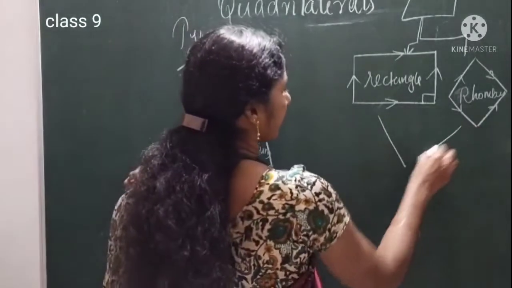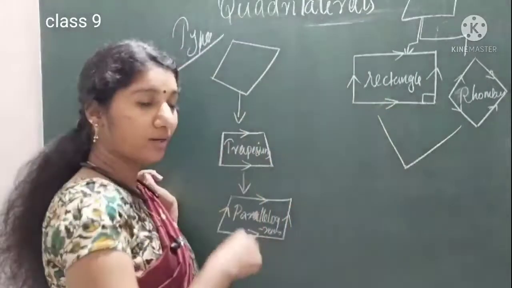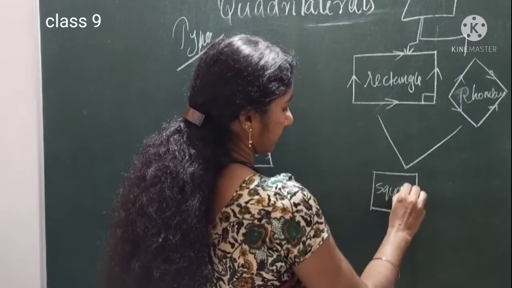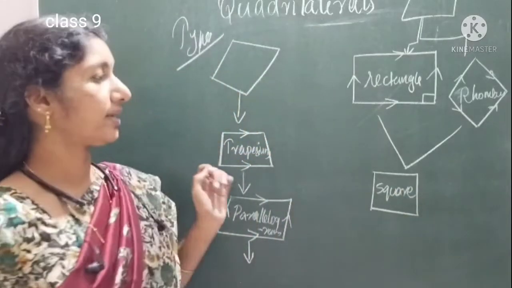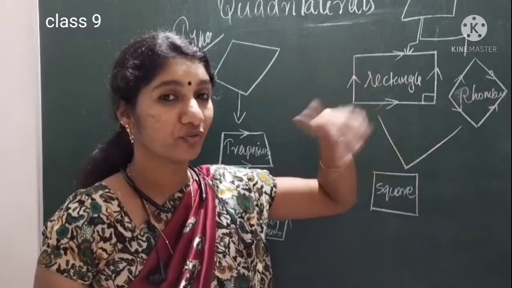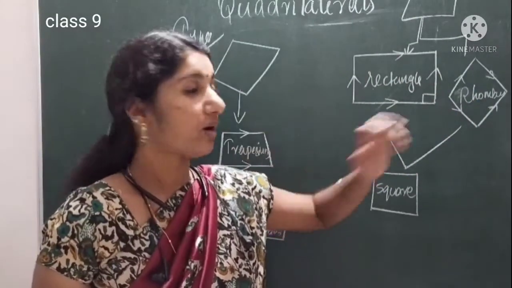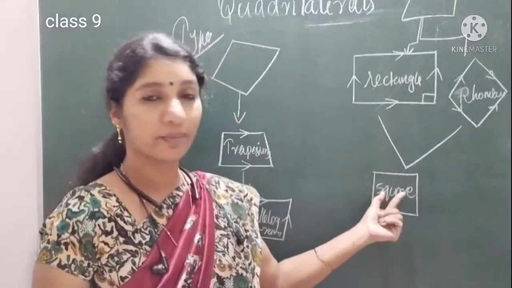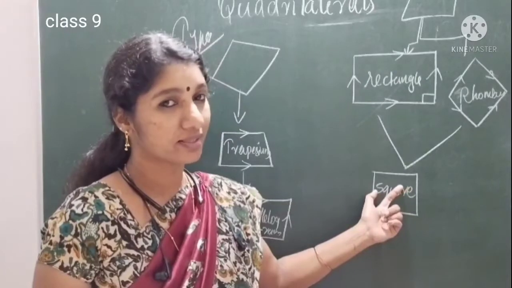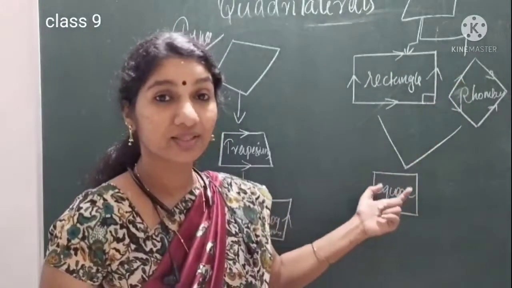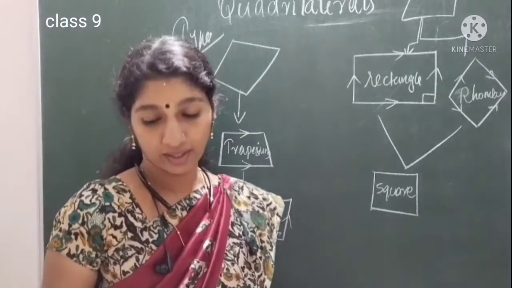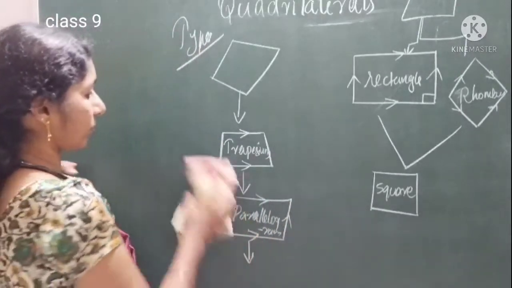And in a rectangle, if all the sides are equal, we can call it a square. Or you can say like this also, in a rhombus already all four sides are equal, plus all angles are equal, it will become a square. So a square comes from a rectangle with all sides equal, or a rhombus with all angles equal. Then we can call it a square. Okay, so these are types of quadrilateral.